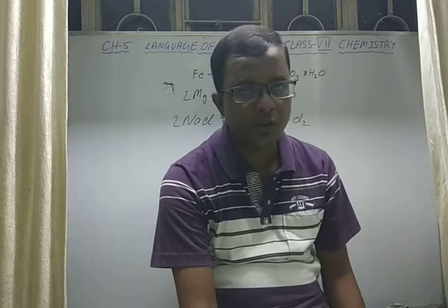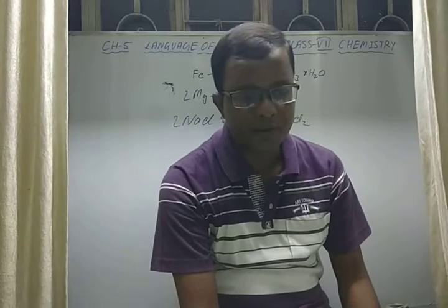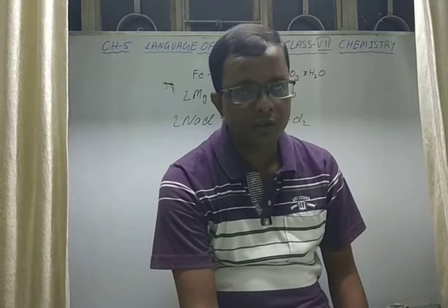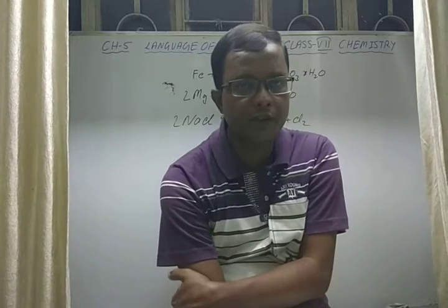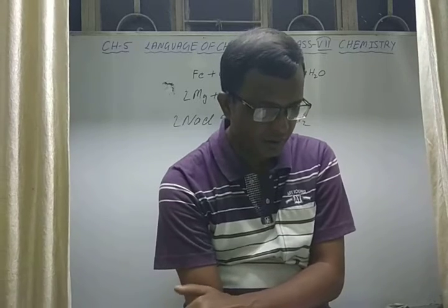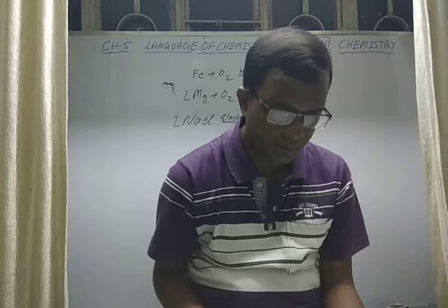But the equation which obeys the law of conservation of mass, where the number of atoms of individual elements in the reactant part is equal to the number of atoms in the product part, is called a balanced chemical equation. So a balanced chemical equation obeys the law of conservation of mass.